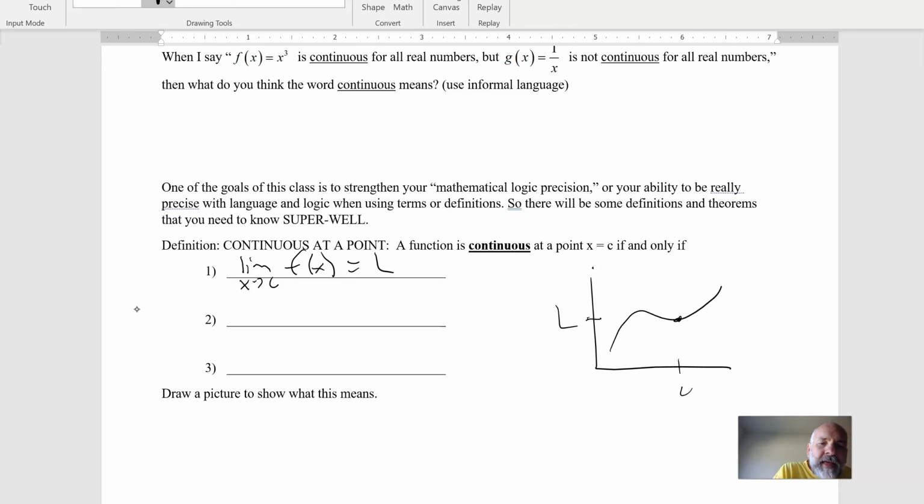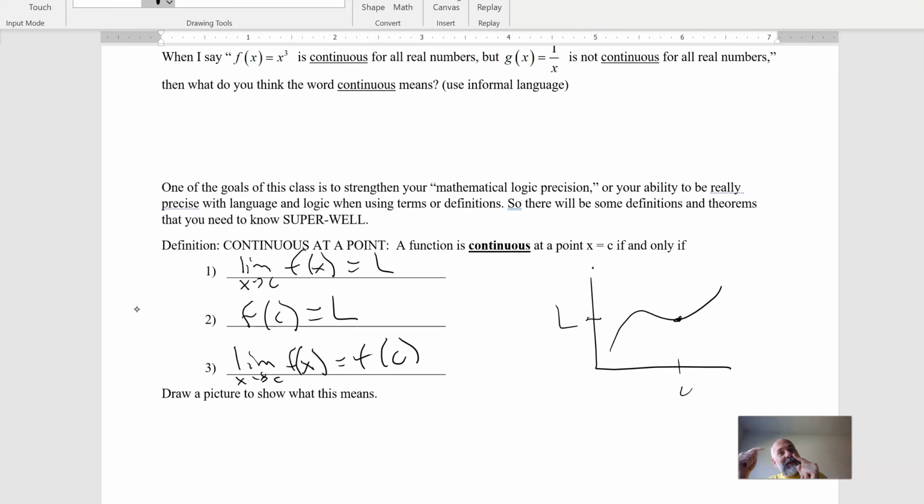The second thing is that f of c also gives you L. So not only is there a limit, but also the function is defined, and at that point it has the exact same y value. And then it's implied from the statement before, so this is not extra, but it's that the limit as x approaches c of f of x equals f of c.